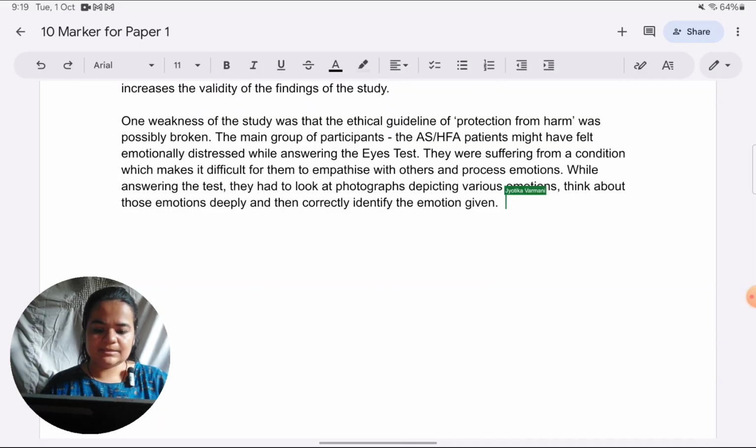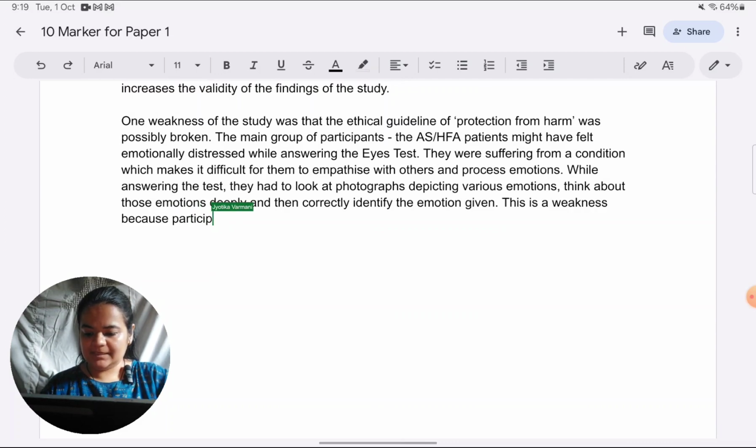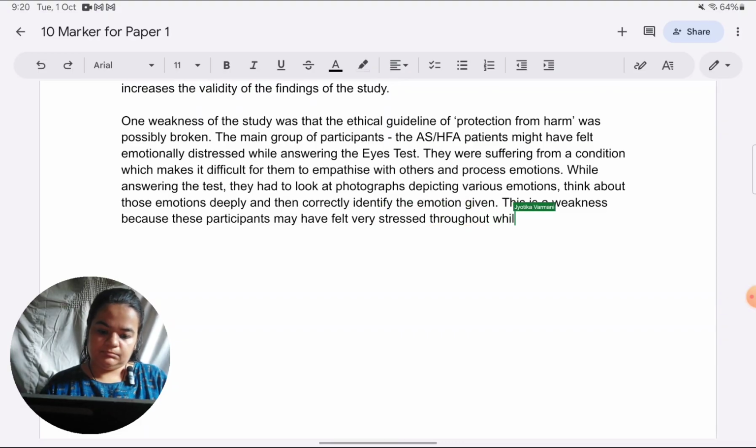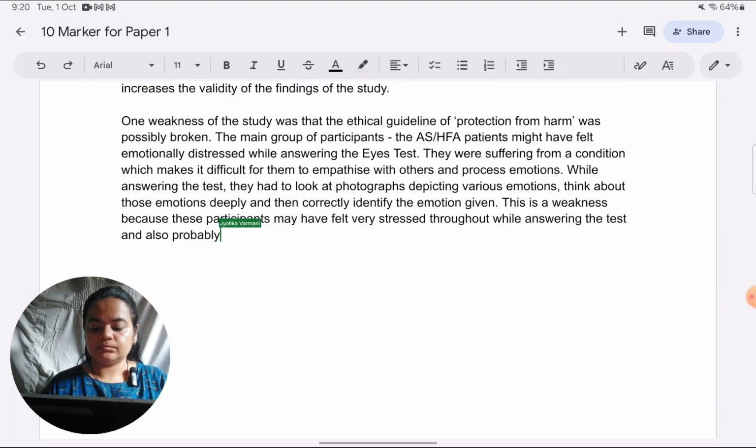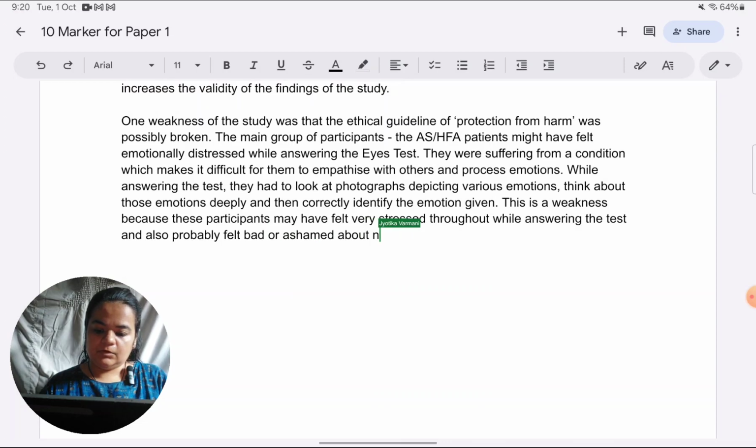So how we can explain this is a weakness because these participants may have felt very stressed throughout while answering the test, and also probably felt bad or ashamed about not being able to answer many items correctly.